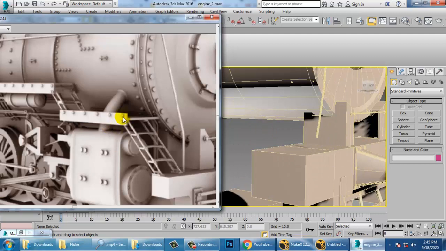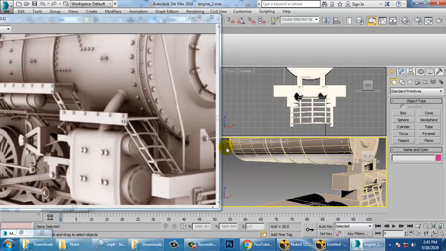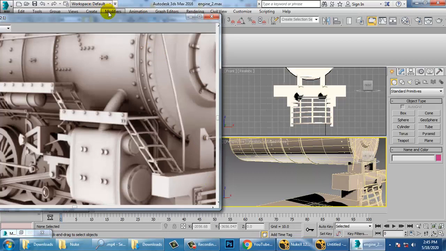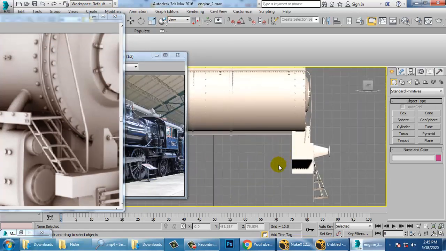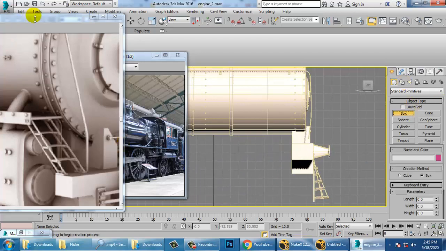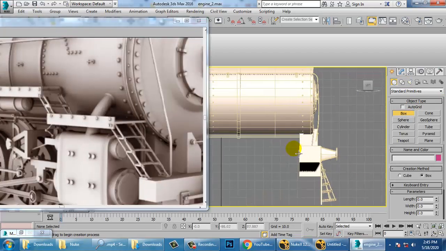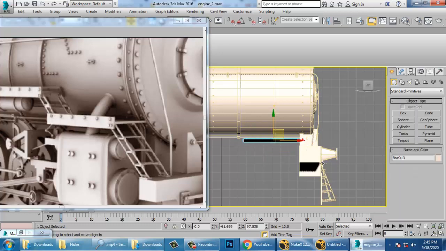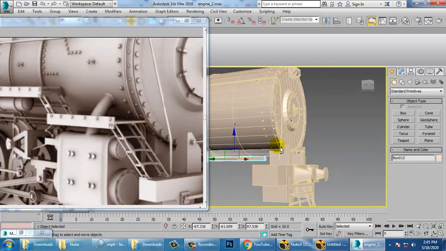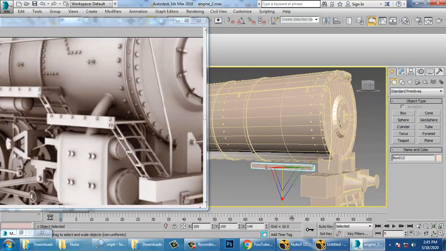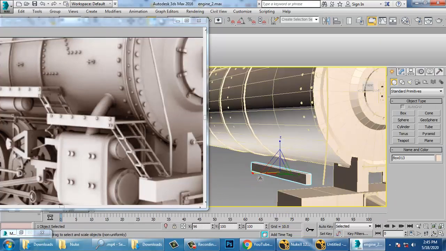So for that, let's go into the side view over here and let's take a box. So let's take a box over here. So just push this box a bit up, scale it, and just push it up over here.